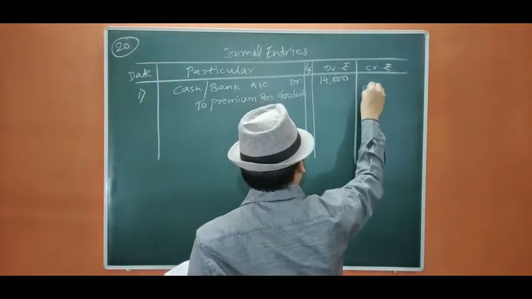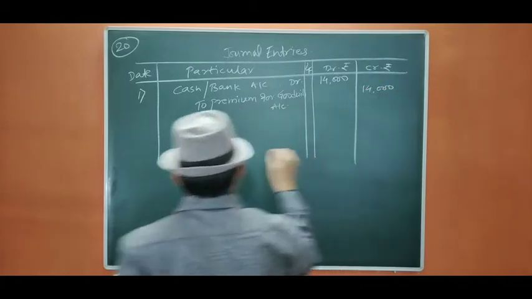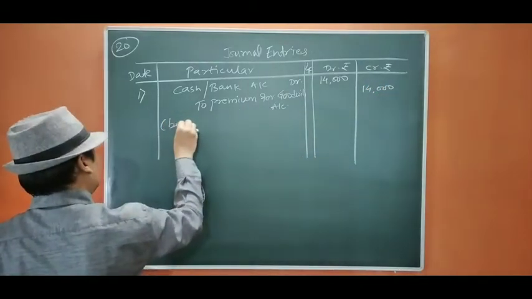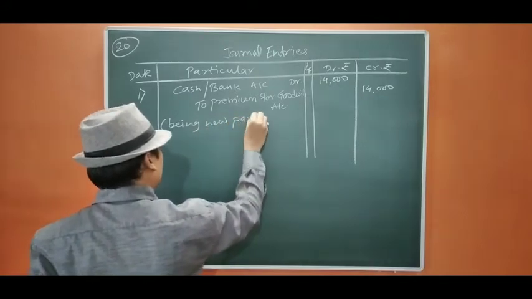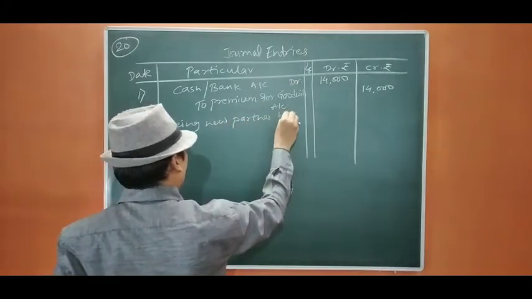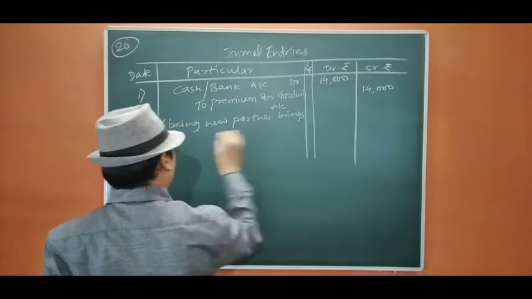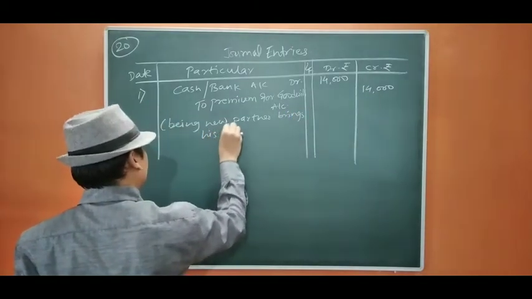That means the new partner brings his share of money.